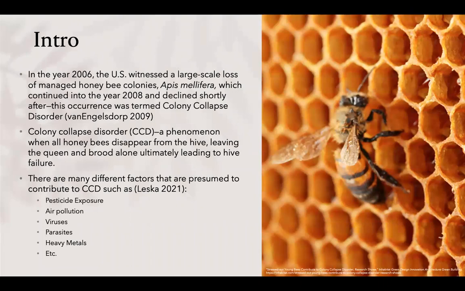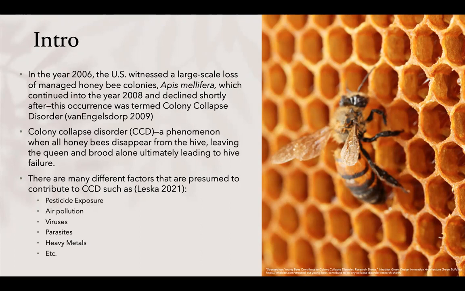In the year 2006, the U.S. witnessed a large-scale loss of managed honeybee colonies, Apis mellifera, which continued into the year 2008 and declined shortly after. This occurrence was termed colony collapse disorder. Colony collapse disorder, frequently abbreviated as CCD, is known as a phenomenon when all honeybees disappear from the hive, leaving the queen and brood alone, ultimately leading to hive failure.